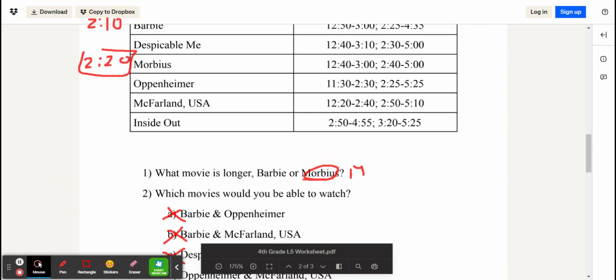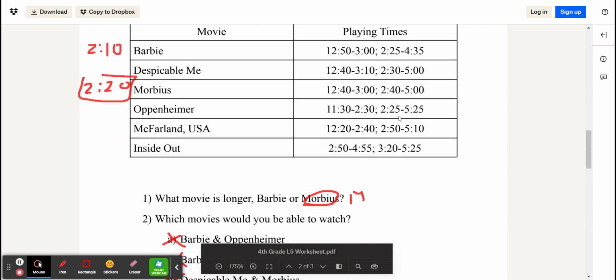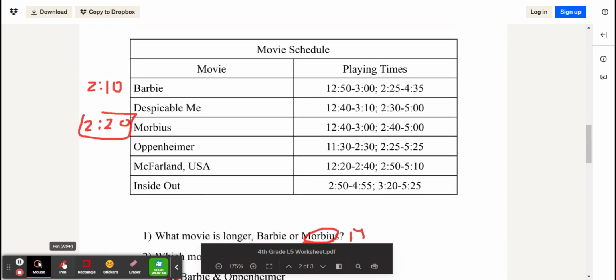And then Oppenheimer and McFarland. Oppenheimer ends at 2:30, and then McFarland starts at 2:50. So these actually both do work. The other way does not work because it ends at 2:40 and starts at 2:25. But we can watch Oppenheimer and then McFarland because we will watch until 2:30, and then we'll start at 2:50. So we have 20 minutes in between, and there's no overlap. So D is correct.